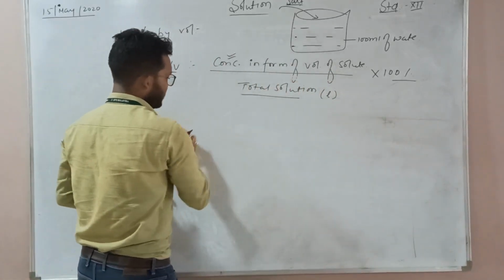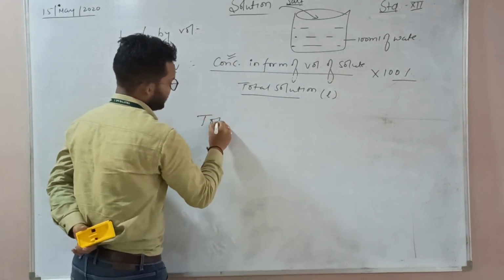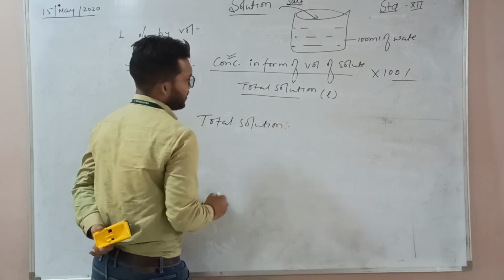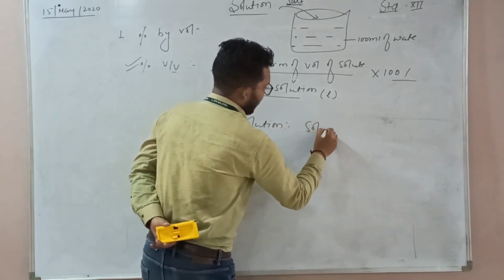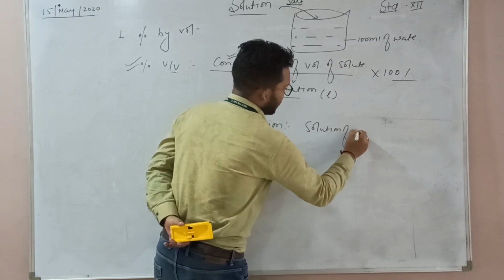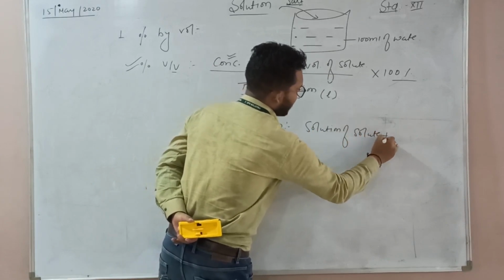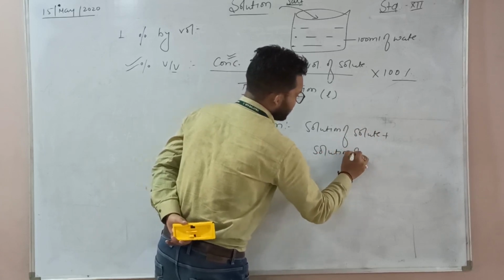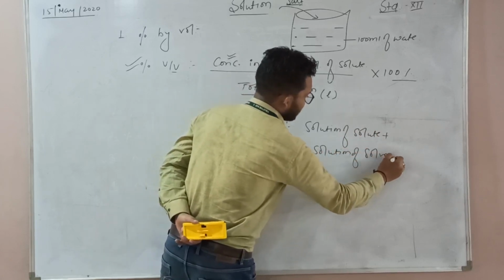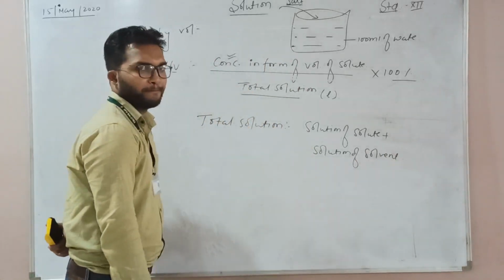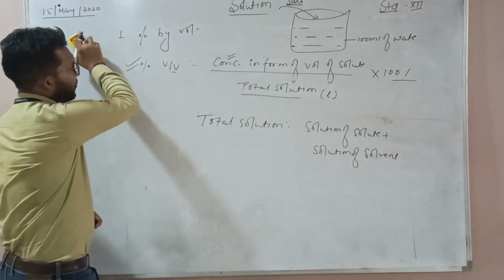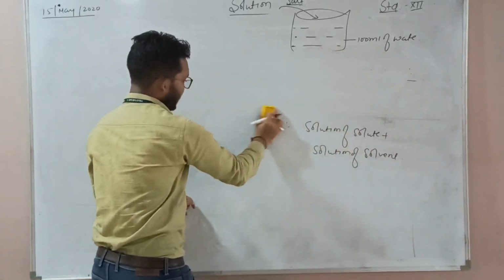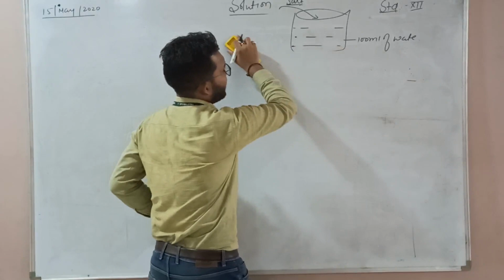Total solution says that volume of solute plus volume of solvent. Is it clear? Now we are coming to the next concentration term, that is weight by volume.